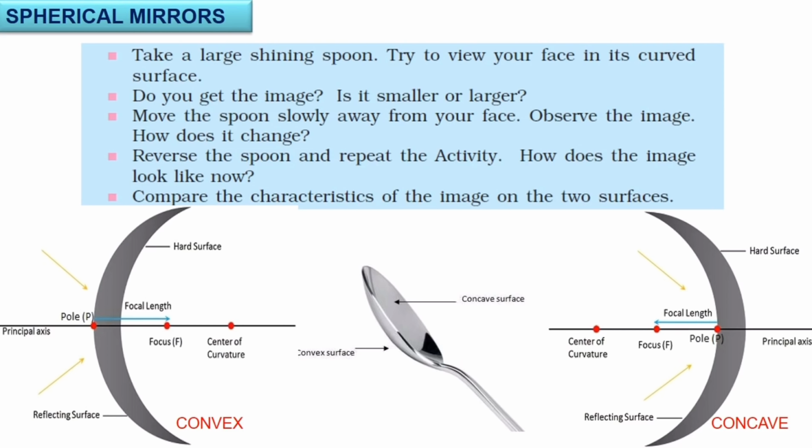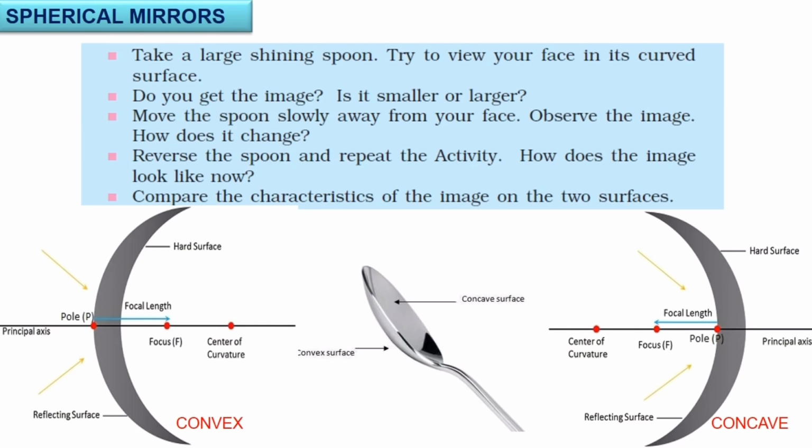Of course, the curved surface of a shining spoon is considered a curved mirror. The most common curved mirror is a spherical mirror. In a spoon, the inward curved part is concave, and the outward curved part is convex. The reflecting surface of such mirrors can be considered to form a part of the surface of a sphere. Such mirrors are called spherical mirrors.